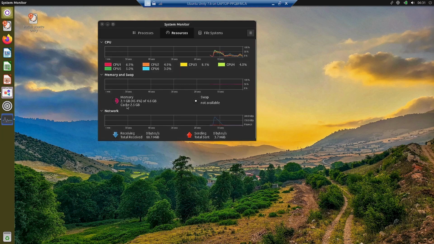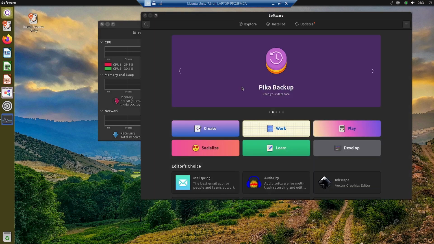So here you can see the memory usage is 2.1 GB. This is on account of this update that is available for download. The system has already synced in the background, so this has increased the memory usage. And CPU usage, it is hovering between 4 to 25%. This is also on account of the software store that is running in the background.